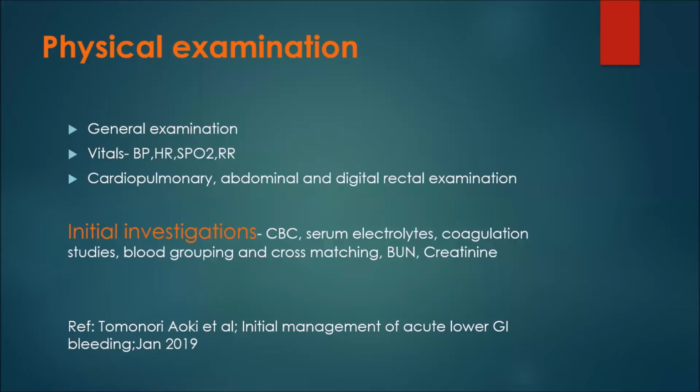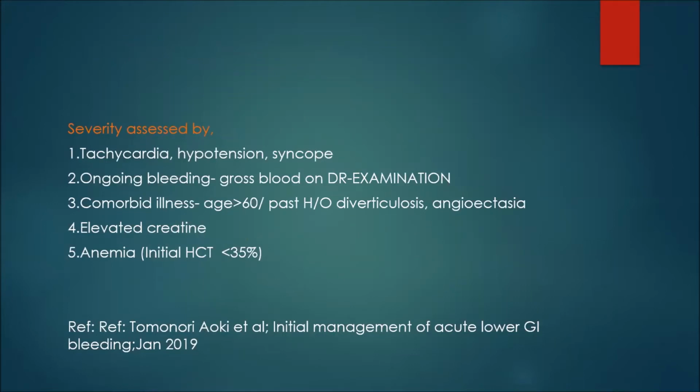Initially we'll investigate the patients with CBC, electrolytes, and coagulation studies. In that we'll do PT, INR, APTT, blood grouping and cross matching, and serum creatinine and blood urea nitrogen. Severity is assessed by tachycardia, hypotension, syncope, postural syncope, and ongoing bleeding, with gross blood on digital rectal examination.